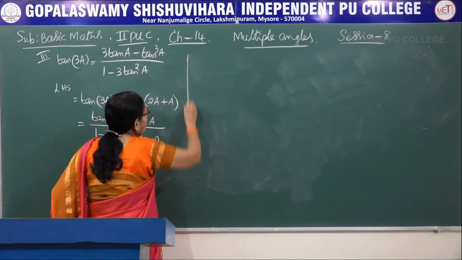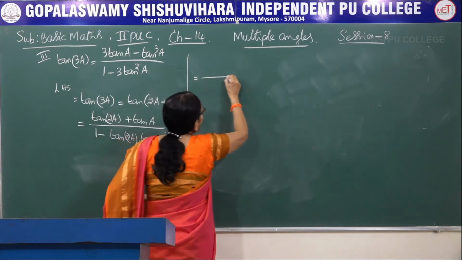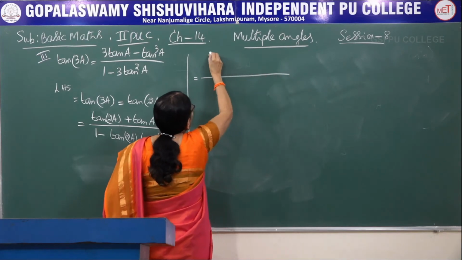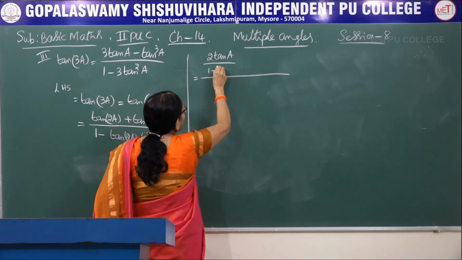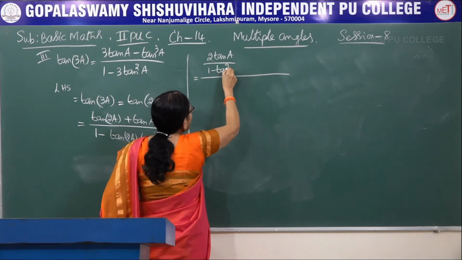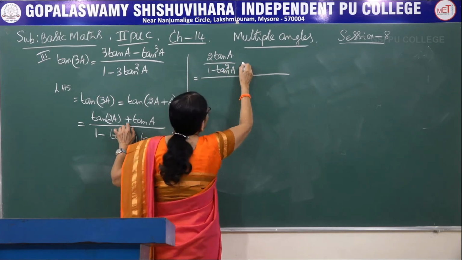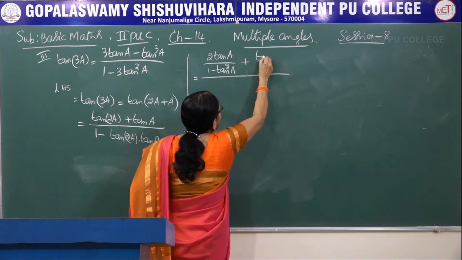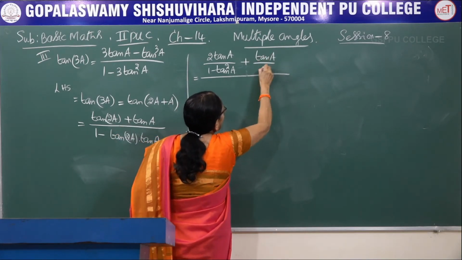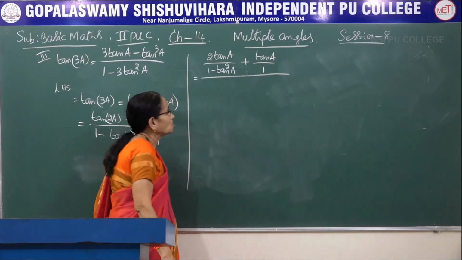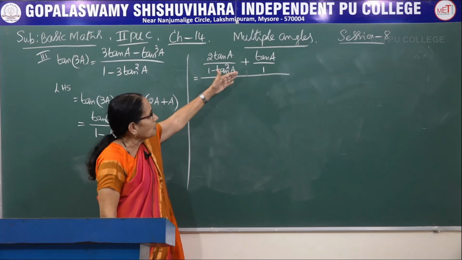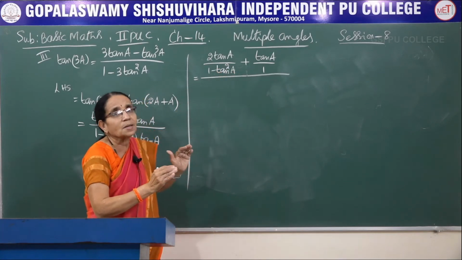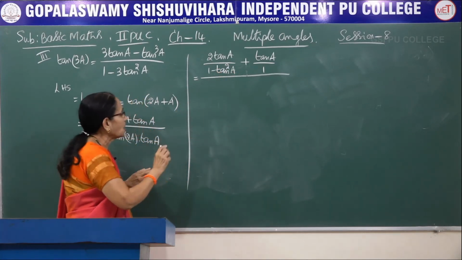Therefore, it takes the form that would be equal to, and this line better you write a little lengthier. It is 2 tan A divided by 1 minus tan square A, plus tan A. I am writing that as tan A by 1, so that it is in the form of a fraction, so that you can easily take the LCM. That is my idea.